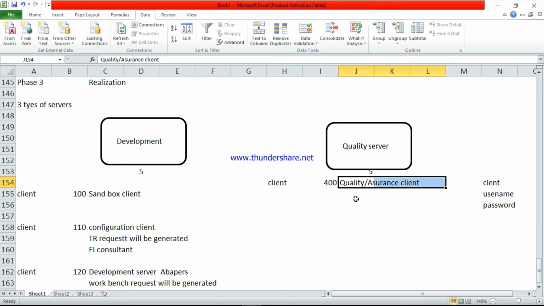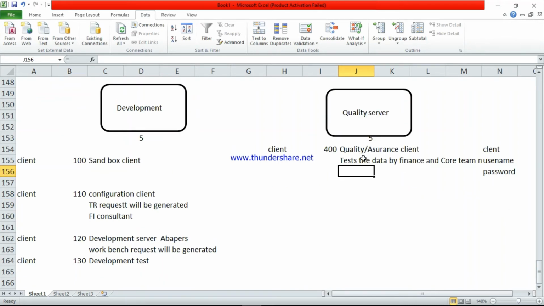Quality assurance client, here is the data by finance and core. See here, the first client is a quality server client. Here, the data is tested by finance and core team members. So first in this server, again there are 5 employees. They will test the data.